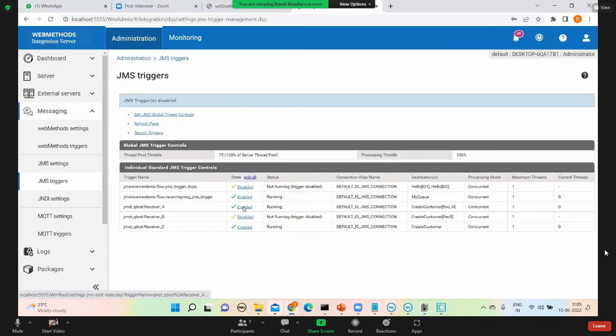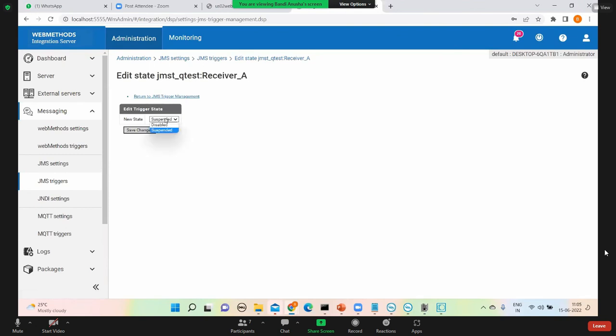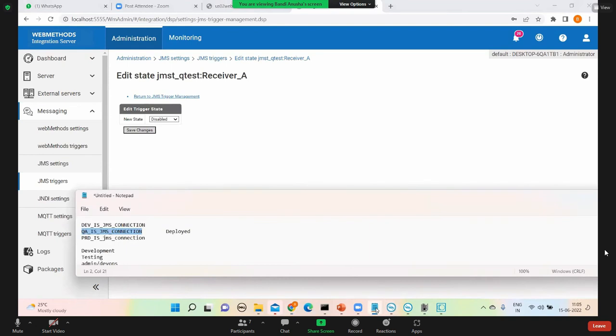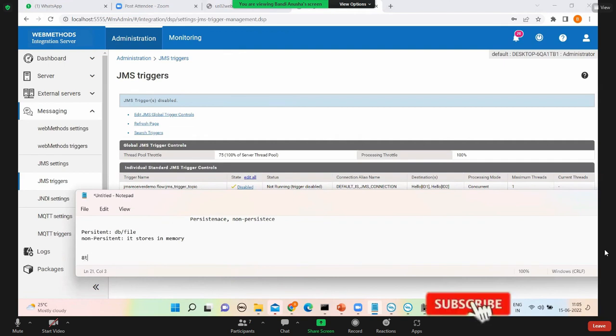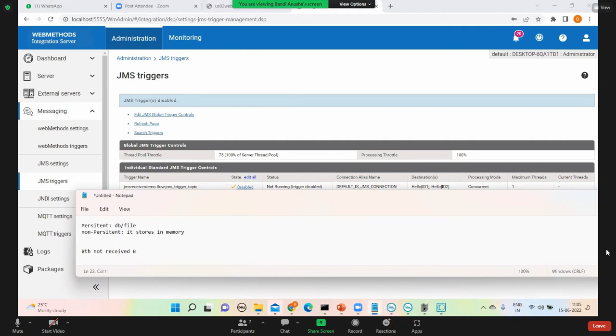So the 8th message is not received by B, but A and C received it. I'm just noting it down.